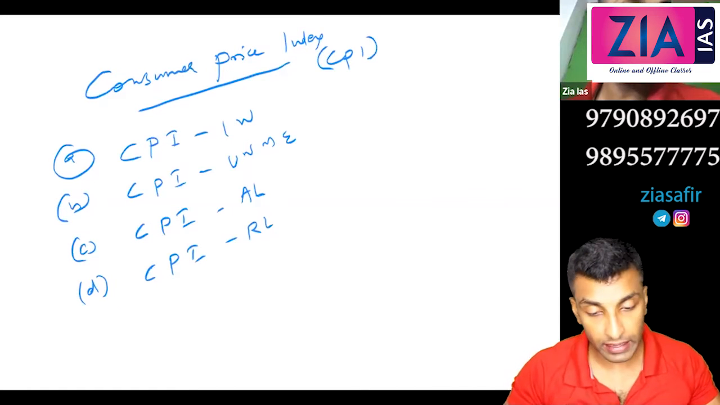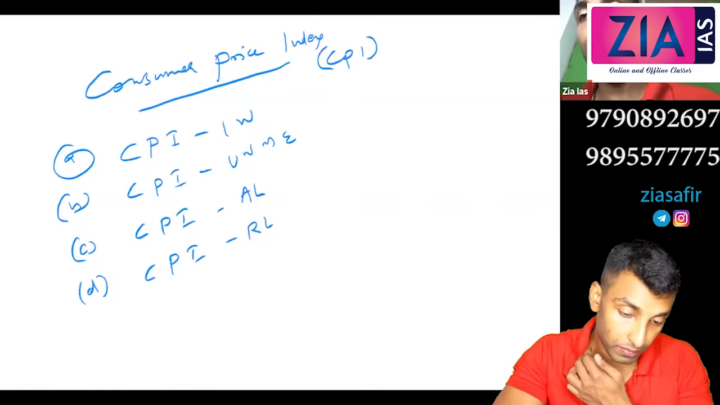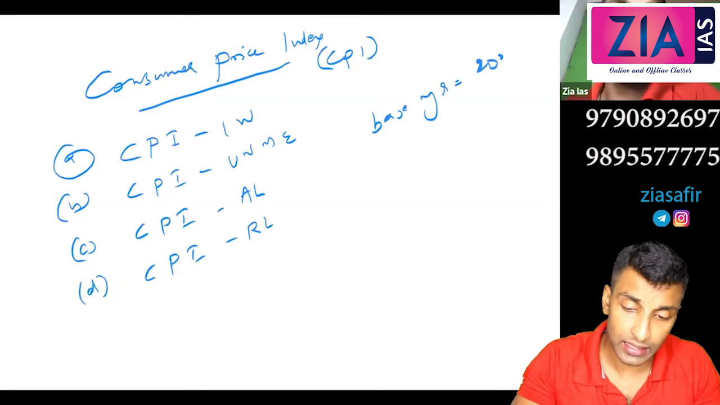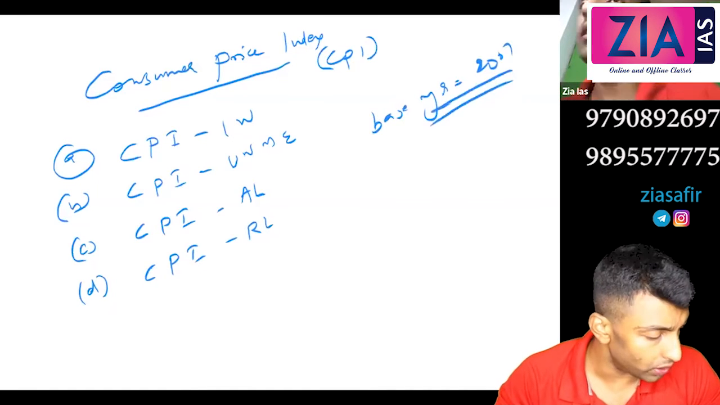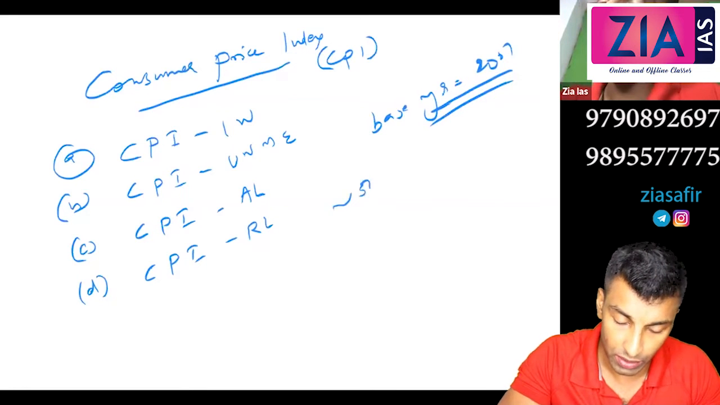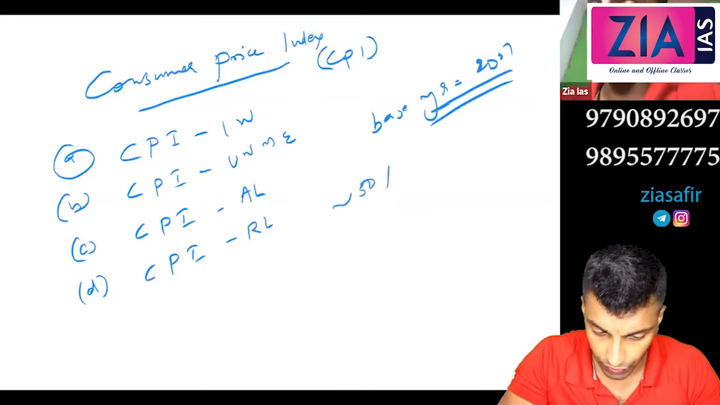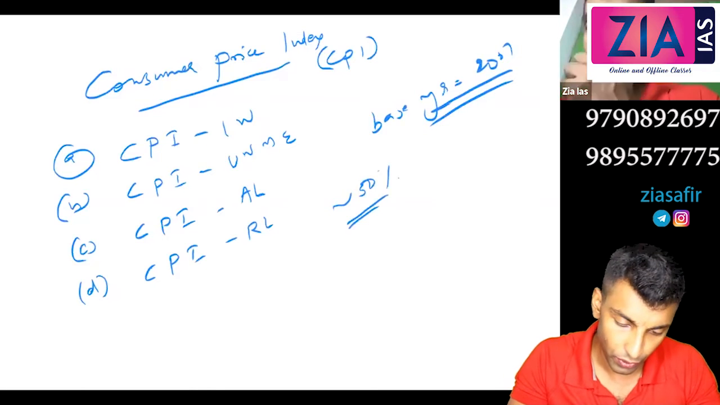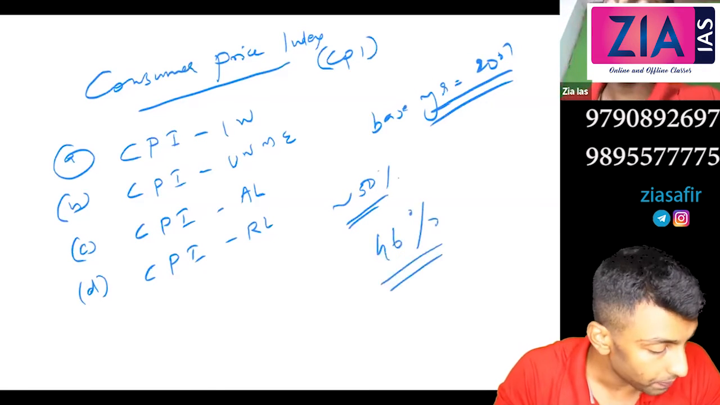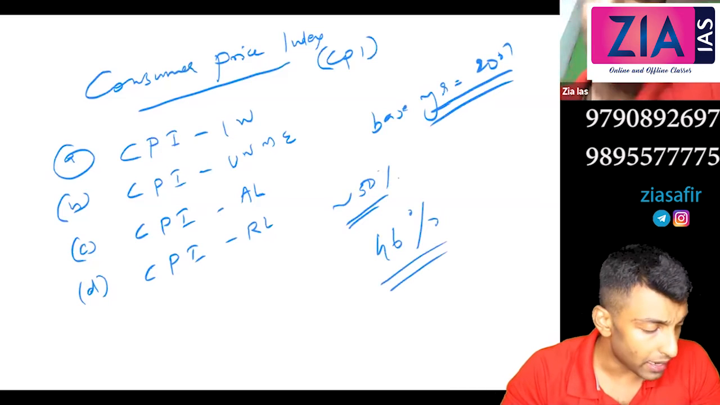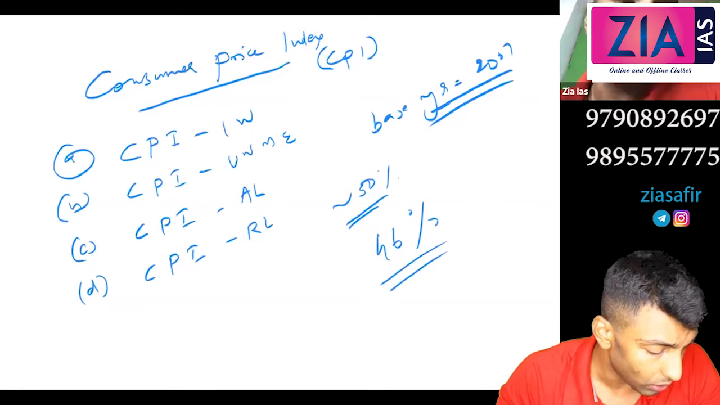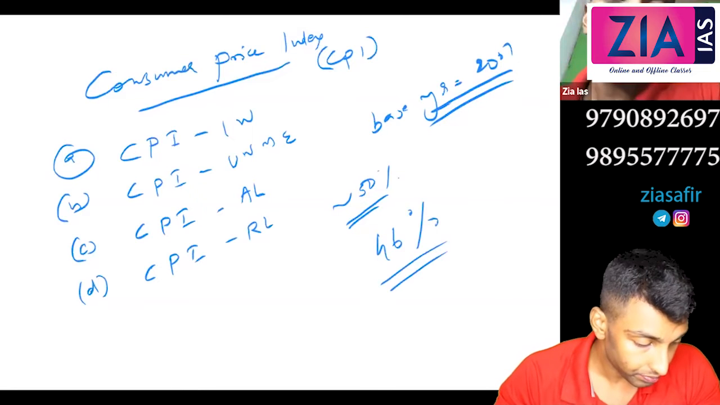Okay, so the base year for CPI is 2001, and maximum weightage is actually given to food items. Food items have close to 50%, approximately. If you go for the accurate figure, it is around 46%. Then other items like clothing, pan, supari, gutka, all these items will come. Rent is also included in this.